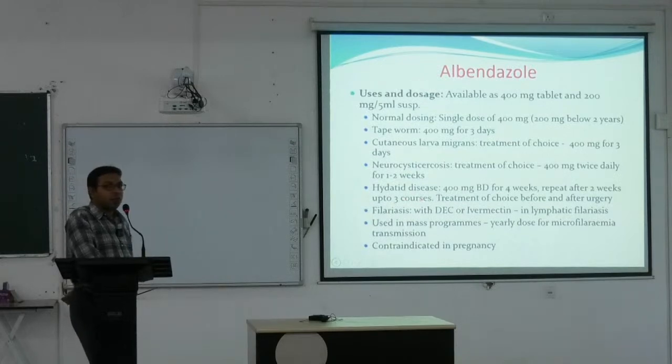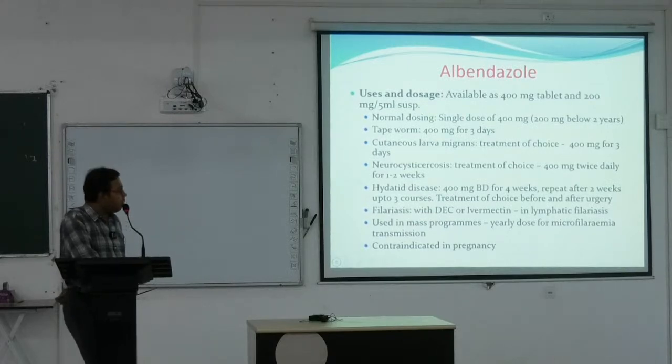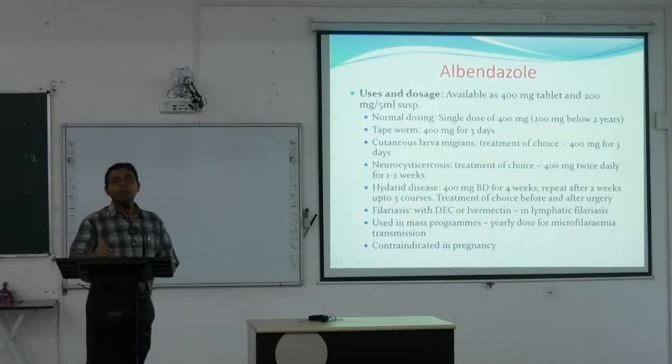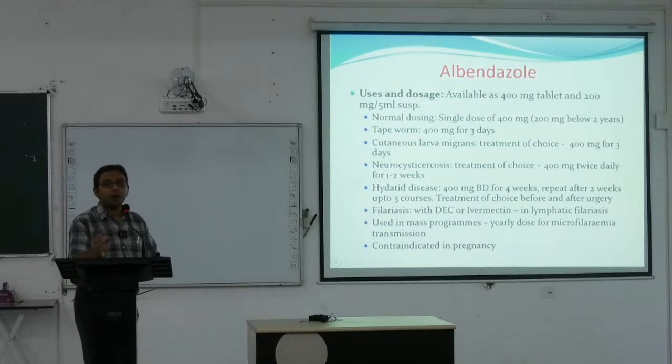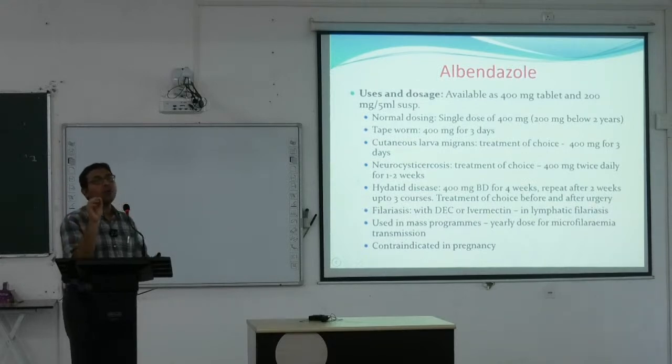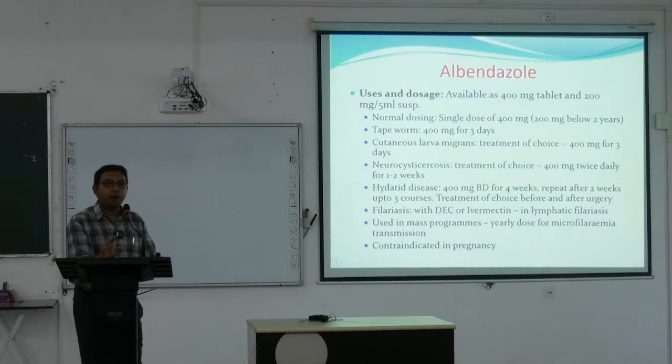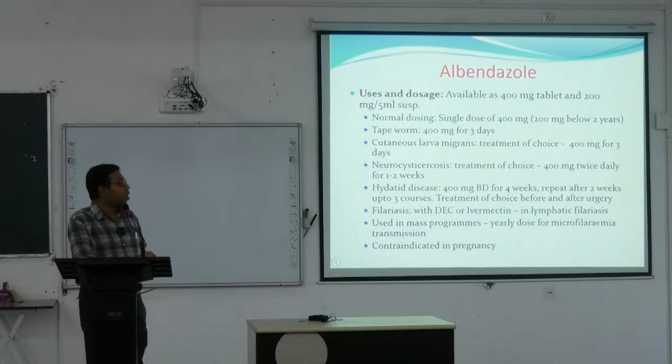Again for hydatid disease. Hydatid cyst can develop within the liver, within the lung. It can develop within the brain also. Here it is given for 4 weeks. You can see 400 milligram twice daily for 4 weeks. Treatment of choice before and after surgery. In most cases, hydatid cyst is removed by surgery. But during surgery, if the cyst is spilled over, that can lead to widespread infection. That's why before surgery of the hydatid cyst, we have to give some anti-helminthic drug, most commonly albendazole, to kill the different types of worms, and then we do the surgery.